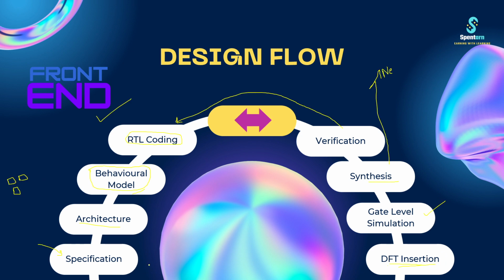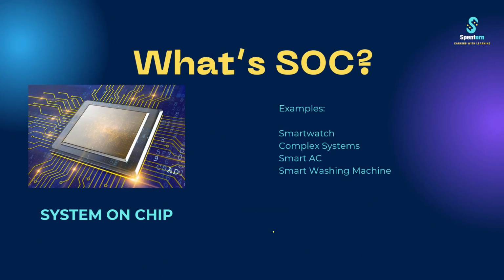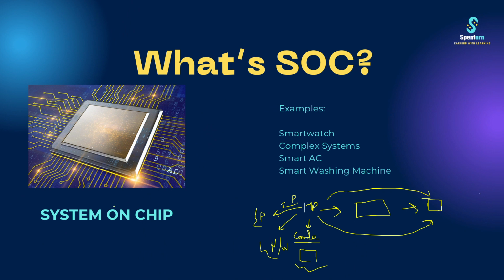So the front end will contain all these steps. Okay, I hope you got it. And one more thing I want to tell you: system on a chip basically works on ASIC technology. What is ASIC? ASIC is a kind of prototype which we cannot change. There are two types of prototype in electronics, ASIC and FPGA. In SoC, we generally use ASIC only.